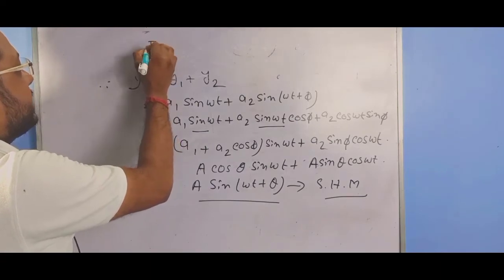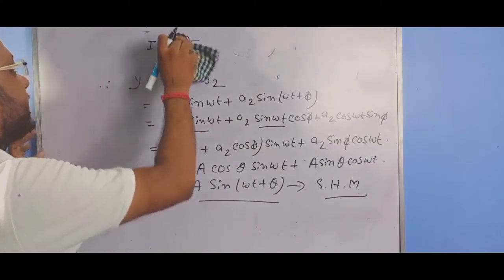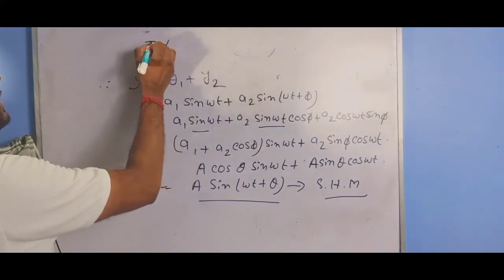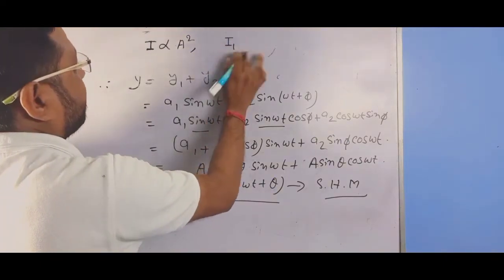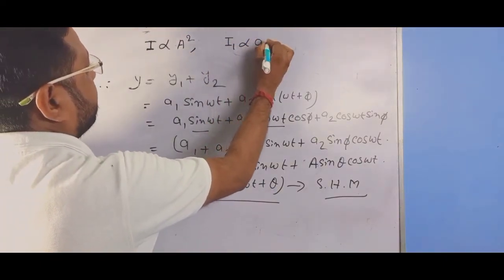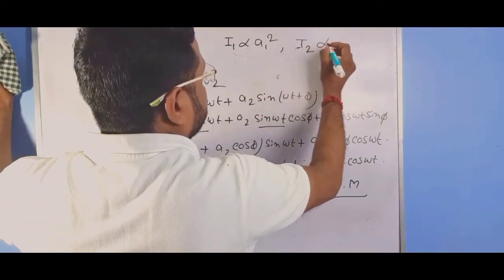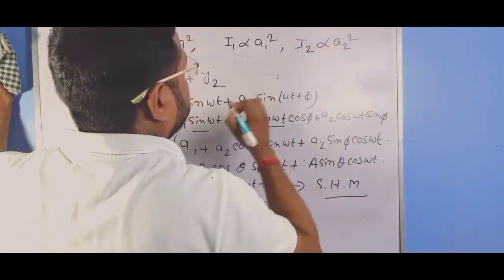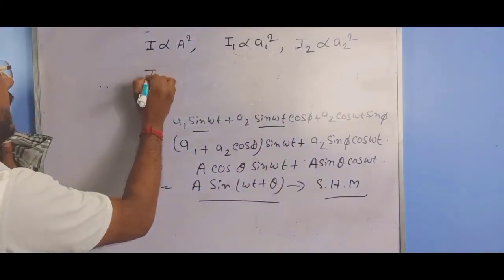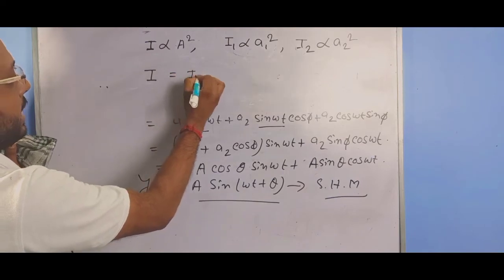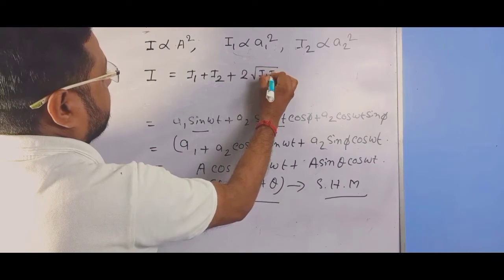As intensity is proportional to amplitude squared, the resultant intensity I is proportional to A squared. The intensity of the first wave, I1, is proportional to A1 squared, and I2, the intensity of the second wave, is proportional to A2 squared. Then the resultant intensity is I equals I1 plus I2 plus 2 root I1 I2 cos phi.